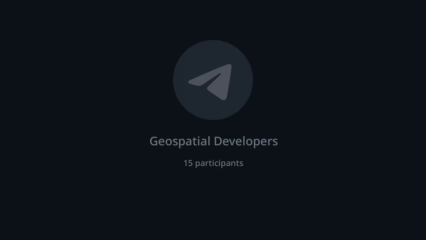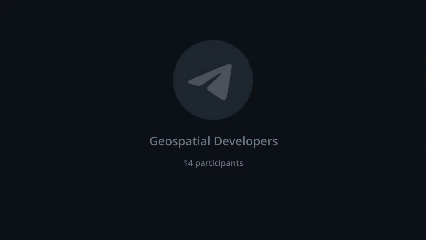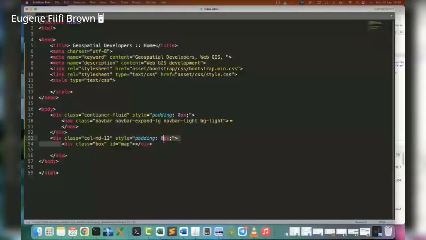And then we can give it a class too. So maybe a class of box. Let me call it box. But you can give it whatever class you want to give it. So map box. So this particular thing is going to hold our map.